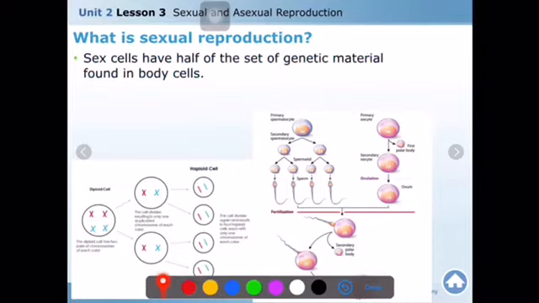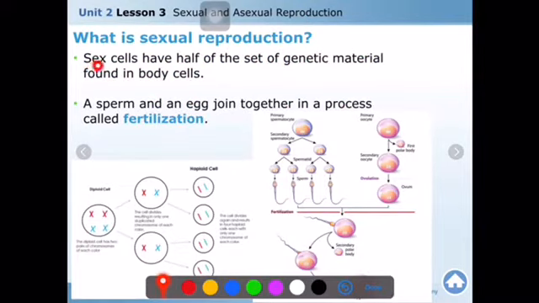Now, look. Sex cells have half of the set of genetic material. Half the number of chromosomes is found in their body. Sex cells are haploid cells, with half the number of chromosomes. A sperm and egg join together in a process called fertilization. Look here. This has 46 chromosomes, which means it is a human cell.